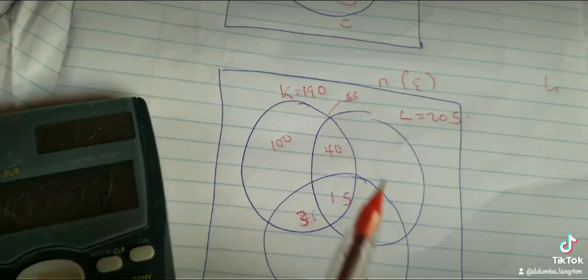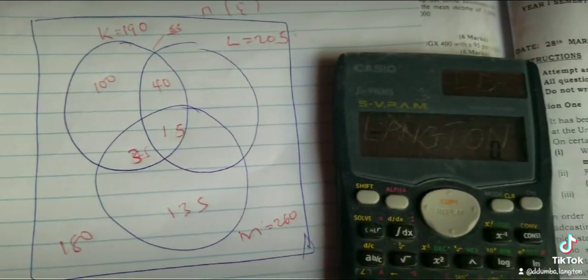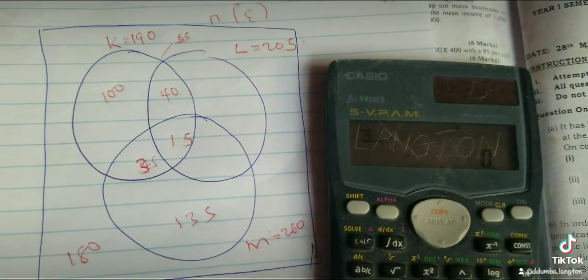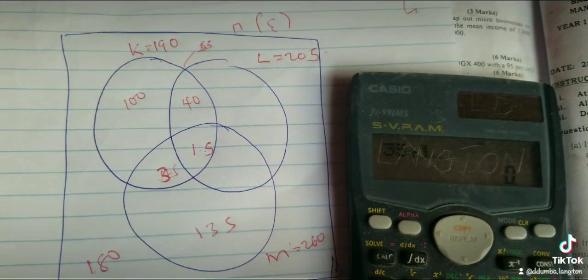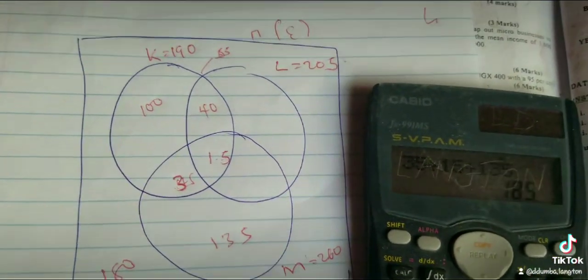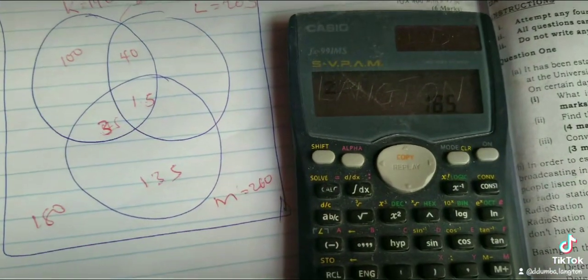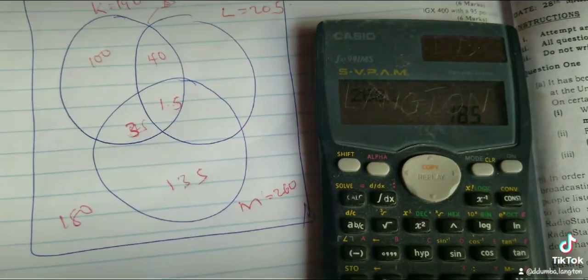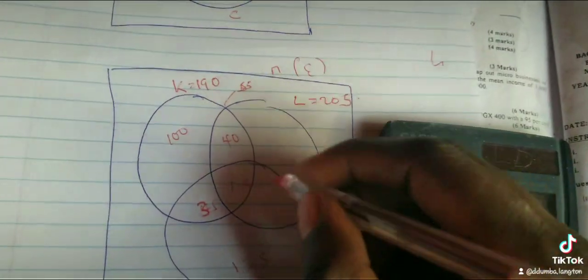For this case, you have 35 plus 15 plus 135, you get 185, then 260 minus the answer, you get 75.